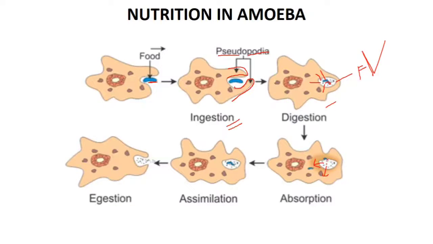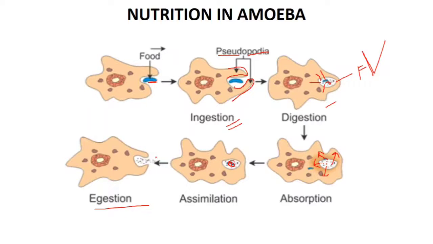As only one cell is there, all the activity has to be done by the single cell only. So here you can see the food is absorbed by this cell, and now this cell utilizes this food for doing certain work or to produce energy. Now the waste material which is remaining in the vacuole can be thrown out in egestion by the cell membrane. The cell membrane gets ruptured and the waste material is thrown out through the cell membrane into the outside environment. So this is basically the nutrition in the amoeba.